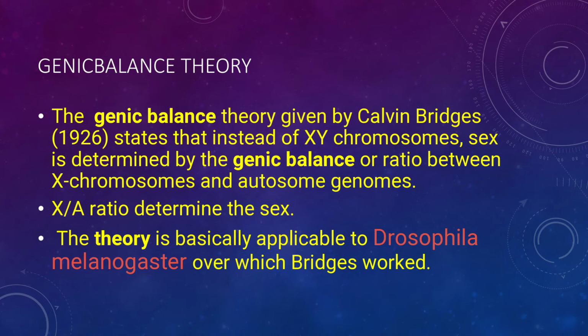The balance is between X and A, where A is autosome and X is sex chromosome. So the X by A ratio determines the sex of the organism. So the theory is called genetic balance theory. It is found in Drosophila melanogaster, the fruit fly.